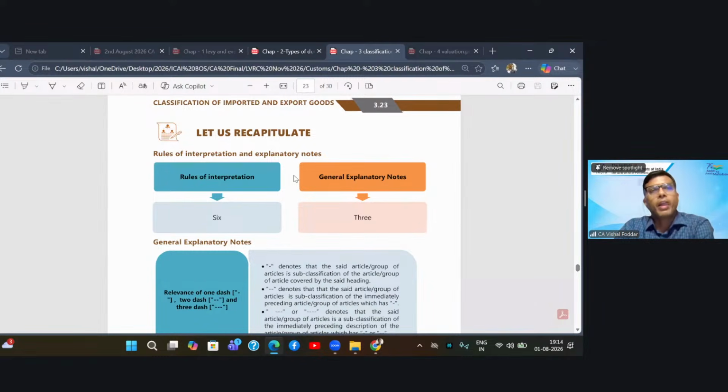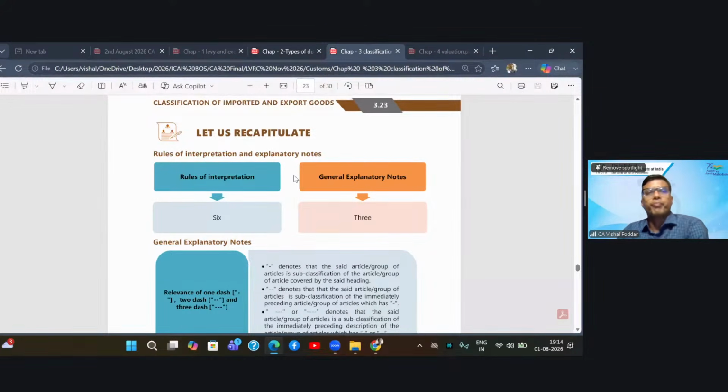So for that, the customs have designed interpretation rules which help you in classifying, that is, deciding under which chapter, which heading, which subheading your goods will fall, so that eventually you can identify what is the HSN of your goods, and on that basis you can eventually find out the rate of customs duty and the exemption.